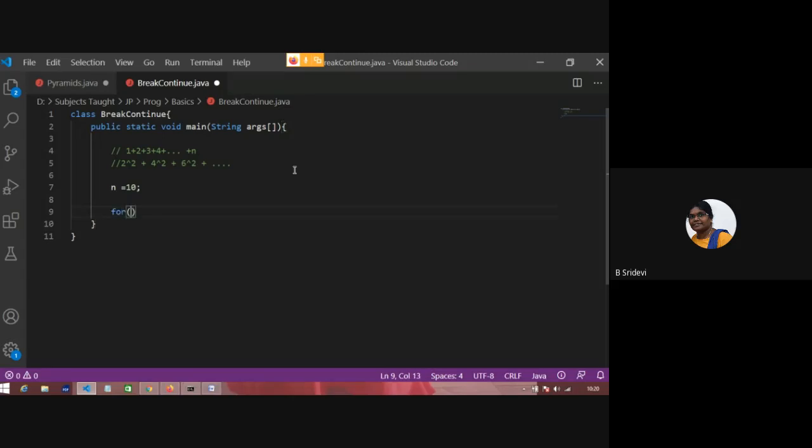Okay. So I'll start from 2. It's a very simple thing. I'll start from 2. Up to n I'll continue. After 2 I need 4. After 4 I need 6. So I'll increment it by 2.